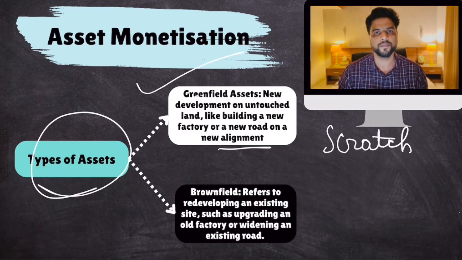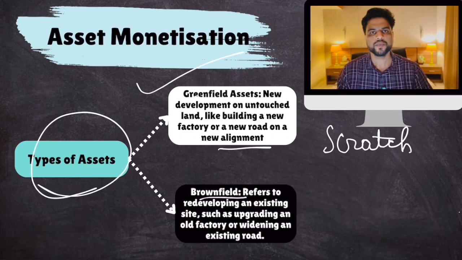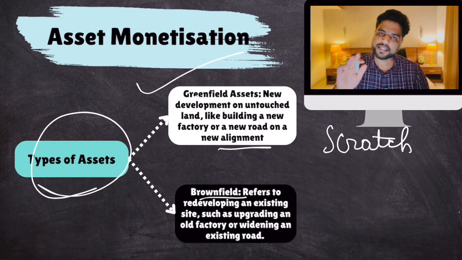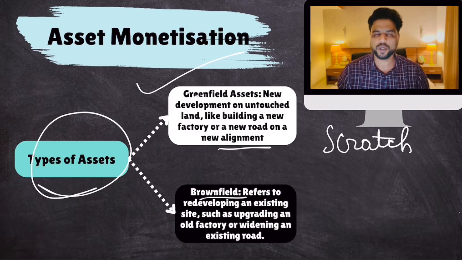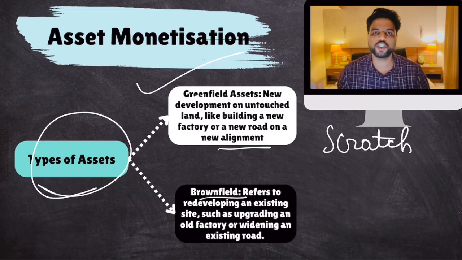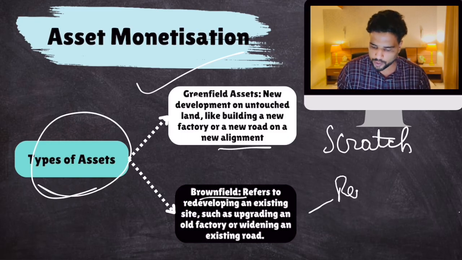This is greenfield. But what is brownfield? There is no barren land. There is an airport, but that airport is in bad shape. It requires some renovation.